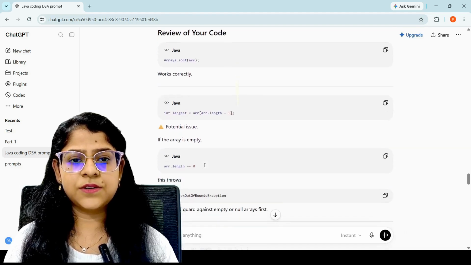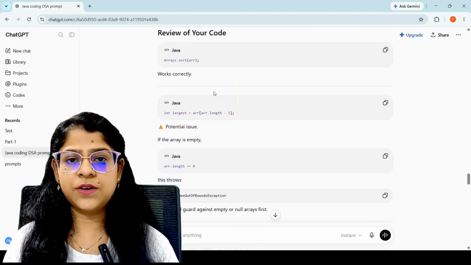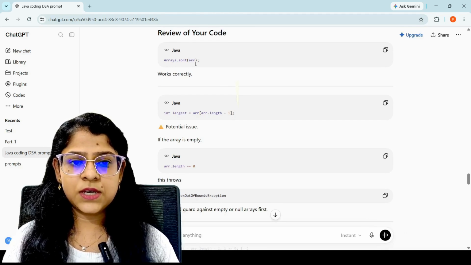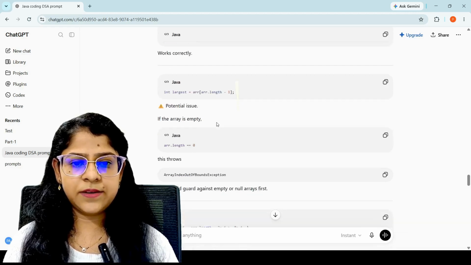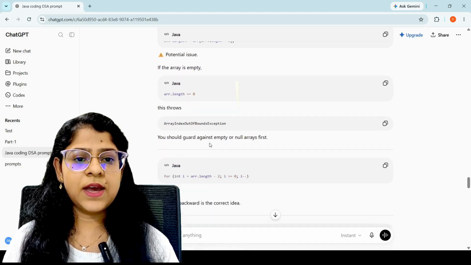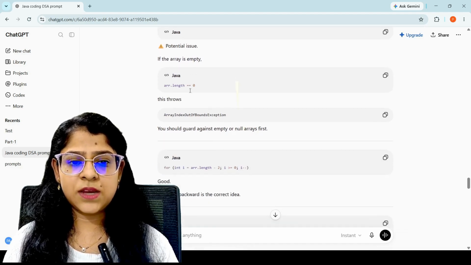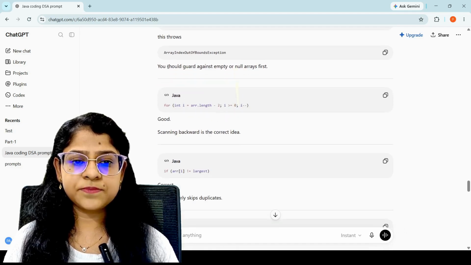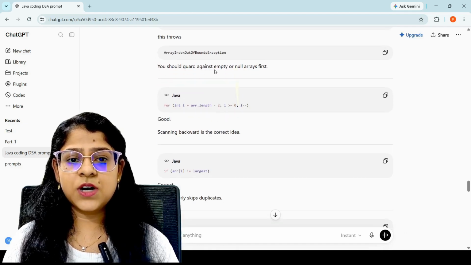So see here, review of your code, the review of the solution I have provided. So here you see it says this line works correctly, and for this line there is a potential issue. If the array is empty, for this line it throws an array index out of bound exception. So you should guard against empty or null arrays first.